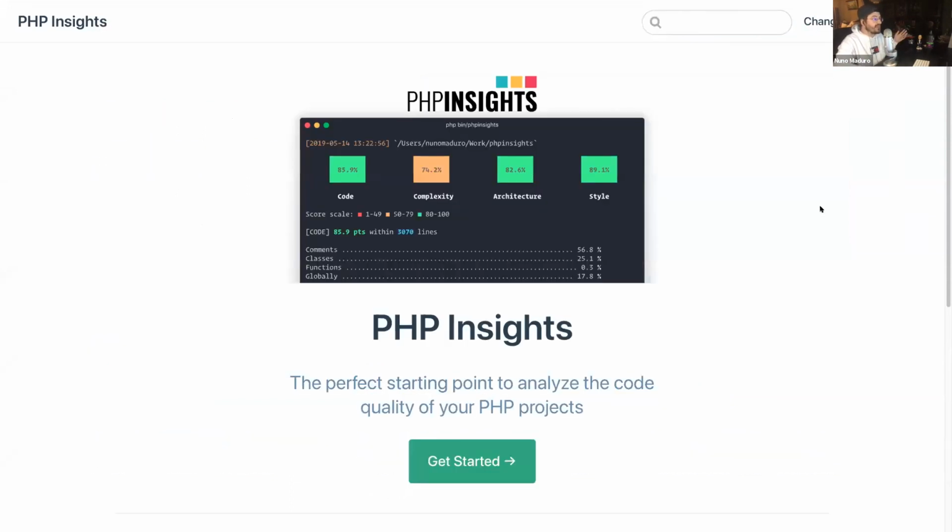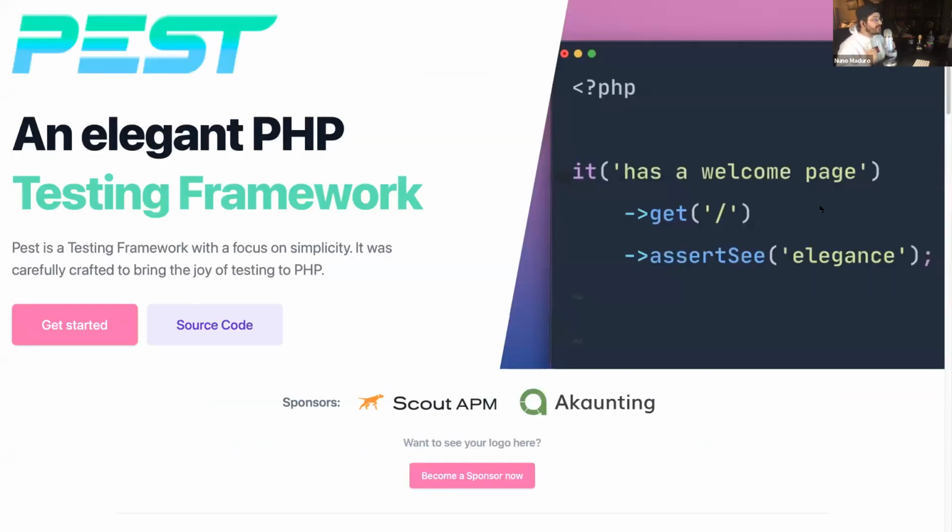Another example is PHP Insights, which gives you a review of your code directly in the terminal, equally powered by the Artisan console component. Finally, but not least, Pest PHP, an elegant PHP testing framework, gives you the most beautiful test reporting you can get from a testing framework, and it is built on top of the Artisan console component as well.